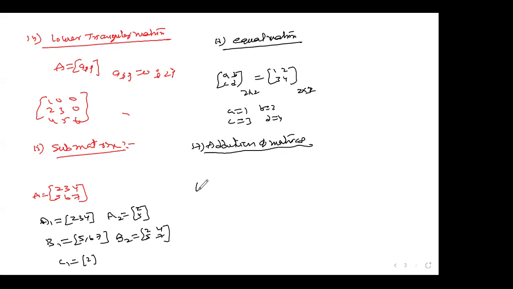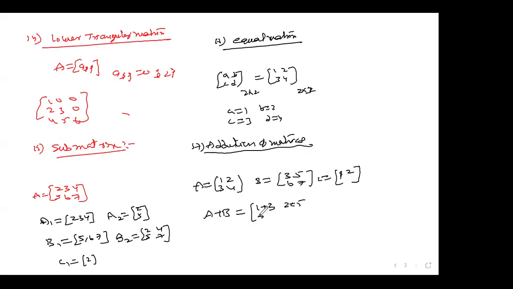Suppose A is 1, 2, 3, 4, and B is 3, 5, 6, 7, and C is 1, 2. If I say A plus B, it is possible, because their order is the same, so we can add. How? Corresponding elements are added: 2 plus 5, 3 plus 6, 4 plus 7.